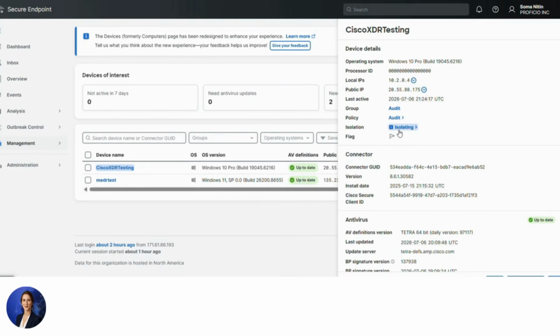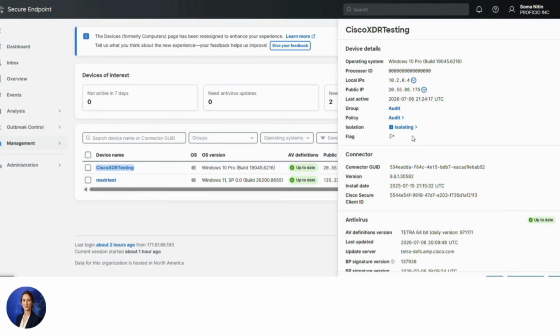The primary containment action is endpoint isolation. As shown on the screen, the endpoint Cisco XDR testing is automatically isolated through Cisco Secure Endpoint, immediately removing it from the network. This prevents the malware from communicating with other systems, performing lateral movement, or propagating to additional endpoints.